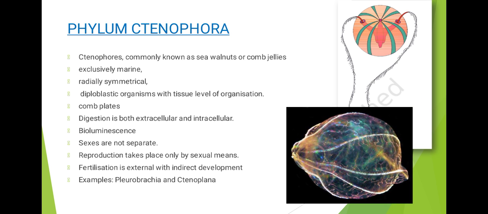So you can see the bioluminescence that is exhibited by Ctenophora, which is a very distinguishing feature for the Ctenophora. All these phyla have a very characteristic feature: for Ctenophora this is bioluminescence and the presence of comb plates. For Coelenterata or Cnidaria, it was the presence of the cnidocytes or cnidoblasts, and for Porifera it was the water canal system, the water transport system.